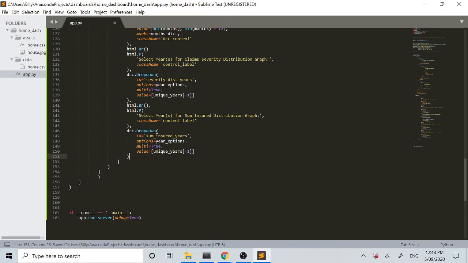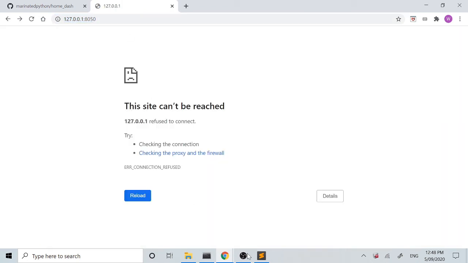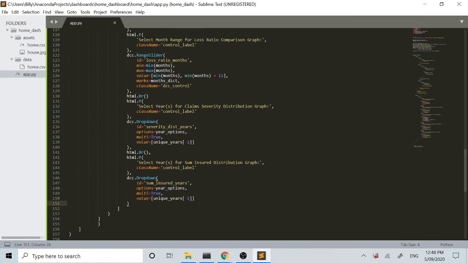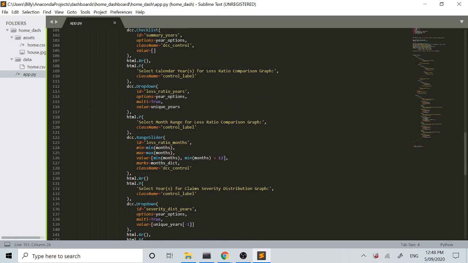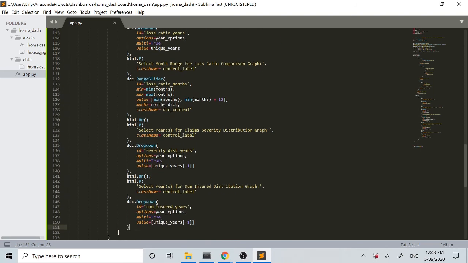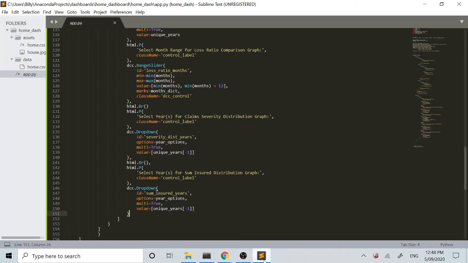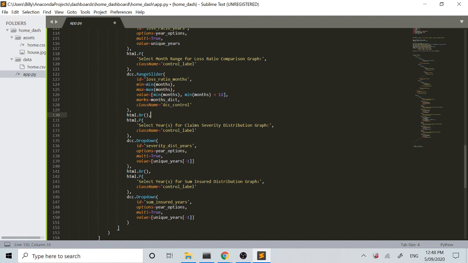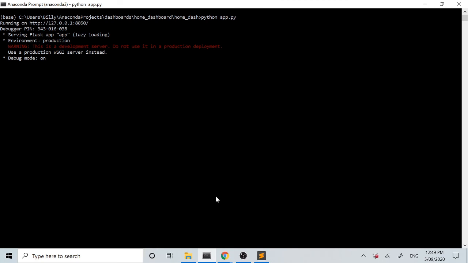So we'll save our code here just to make sure that we haven't got any errors in it, and it looks like we possibly do. Okay, so let's come back and have a look at that. What line was that on? 131. There we go. I think we missed a comma here, so we'll save that again, clear this out, run our app, and hopefully it works. Yep.